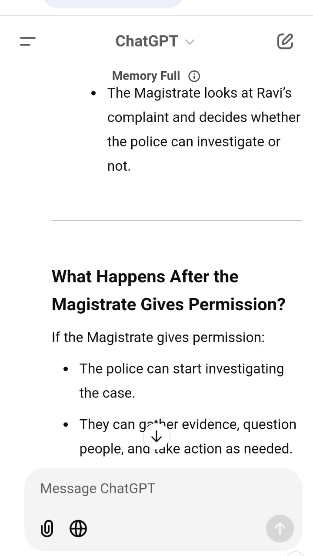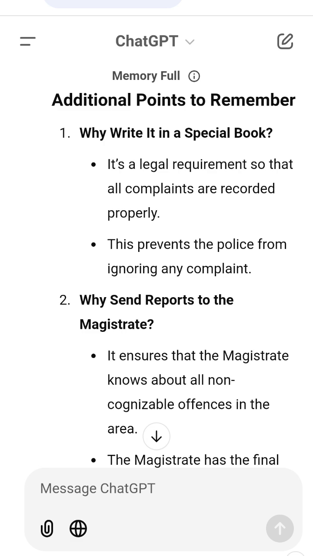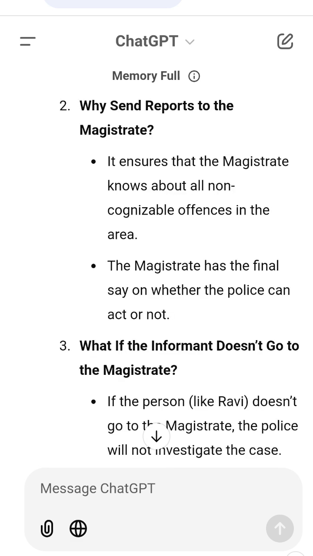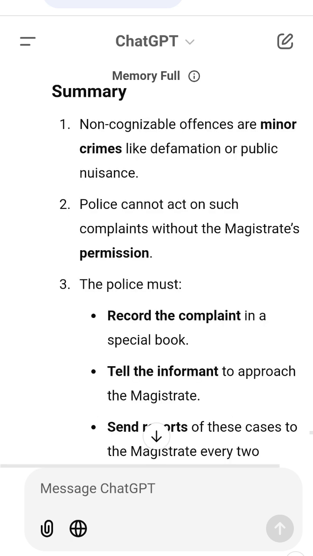Summary: non-cognizable offences are minor crimes like defamation or public nuisance. 2. Police cannot act on such complaints without the magistrate's permission. 3. The police must record the complaint in a special book, tell the informant to approach the magistrate, and send reports of these cases to the magistrate every 2 weeks. This system ensures that minor crimes are handled fairly and with proper supervision.